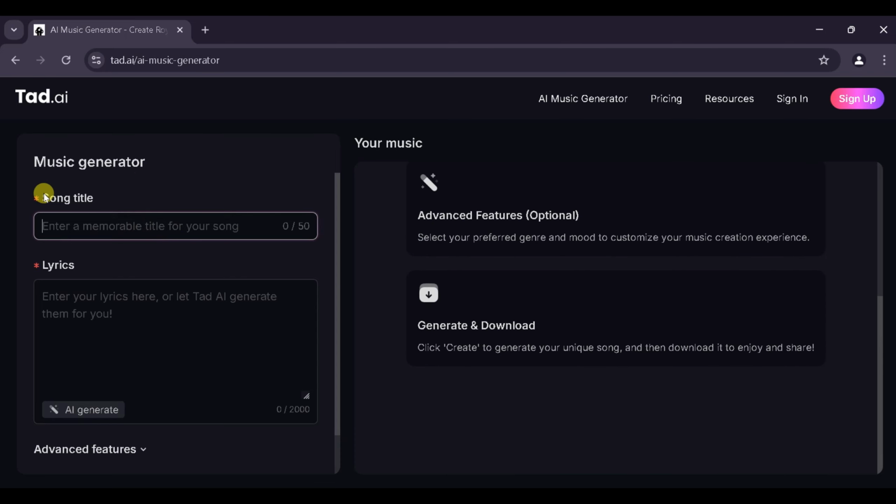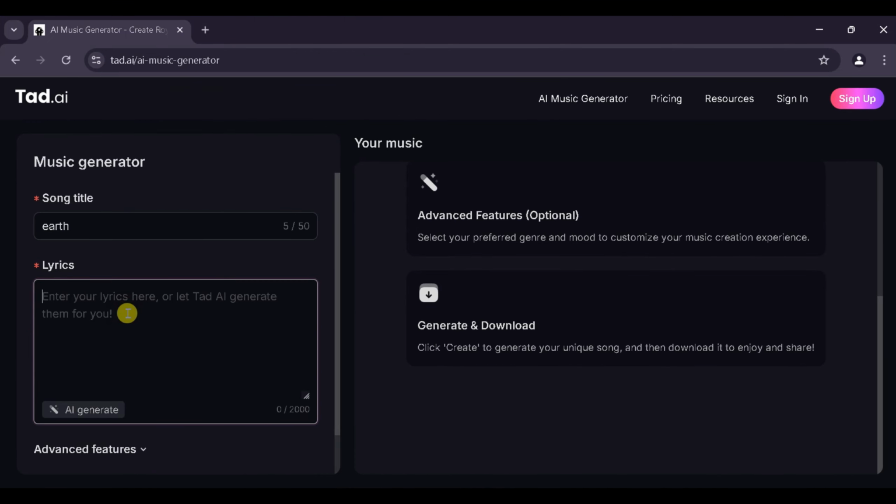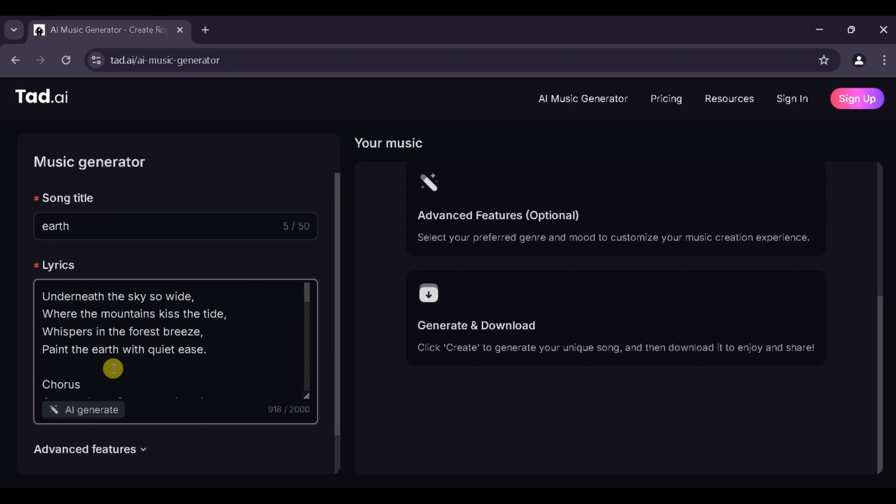First, enter the song title, then the lyrics of the song, or you can generate the lyrics of the song using the built-in AI feature. Now I will enter the song title. For the demo, I will write Earth as the title. You can write anything you want the title to be. I have pasted pre-generated lyrics. You can also generate lyrics of your choice using the AI feature.